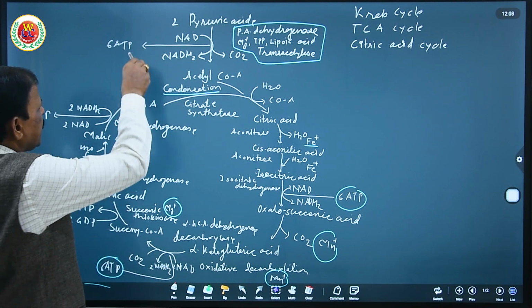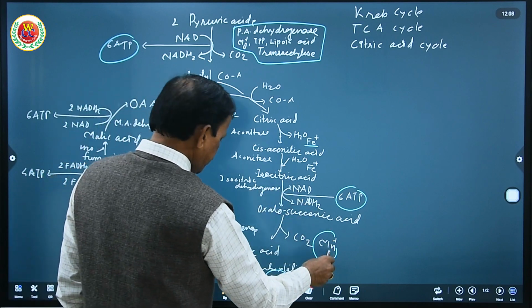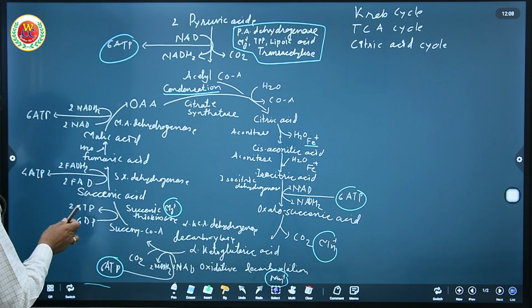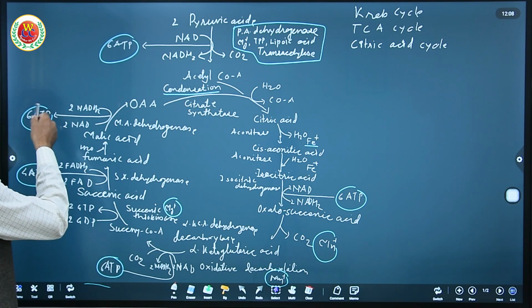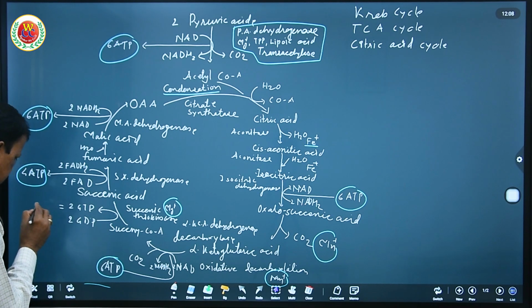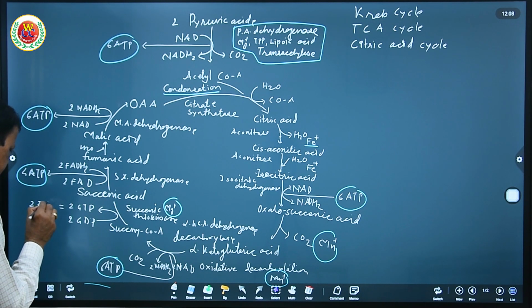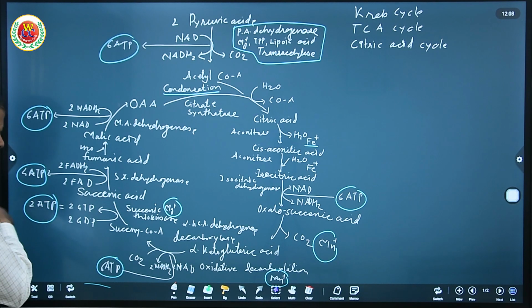So see how many ATPs are total produced during this Krebs cycle. To understand, as these 2 GTP are equal to 2 ATP, they are also considered in that total.